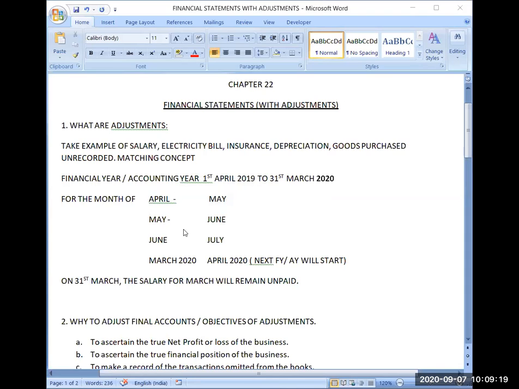So there is no issue in that. But the issue is here in the month of March, because my year is ending and I have not paid one month's salary. What is the journal entry for salary you are doing? When you will be paying salary in the month of May, what journal entry will you be doing?